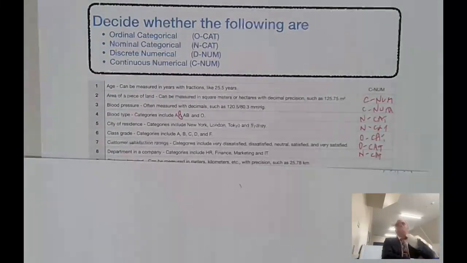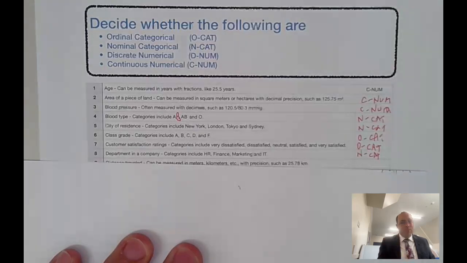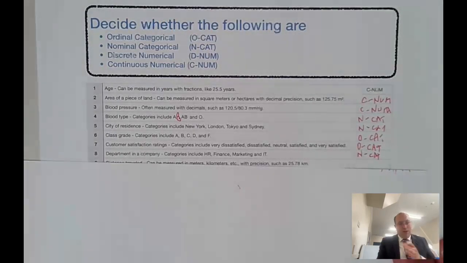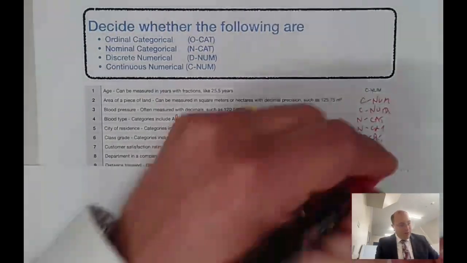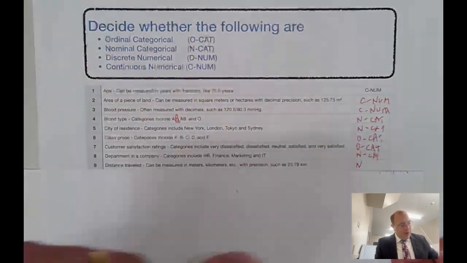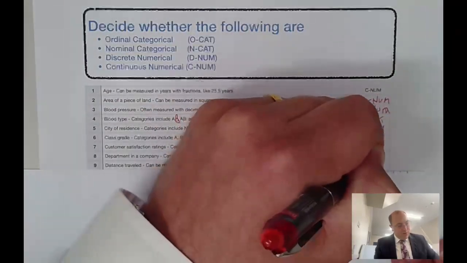With measurement, we might have the number of kilometres or metres or centimetres, but it's limited by our measuring devices. And so we actually measure this, even though we might have little gaps in our measurements, it's actually continuous numerical data.